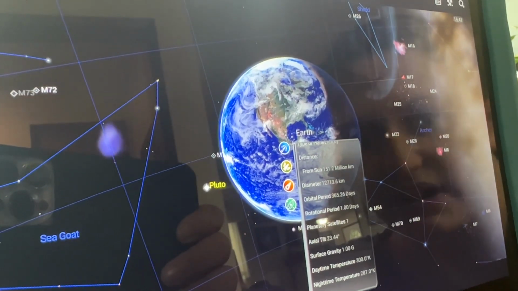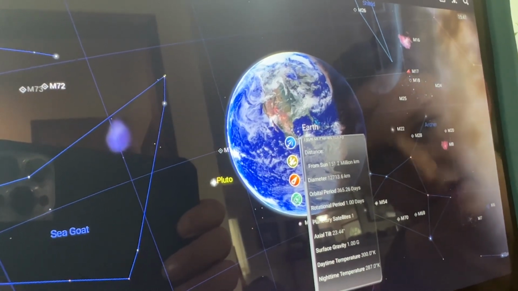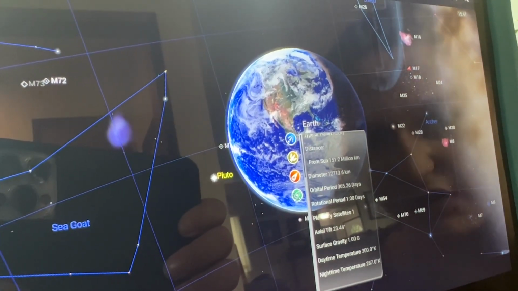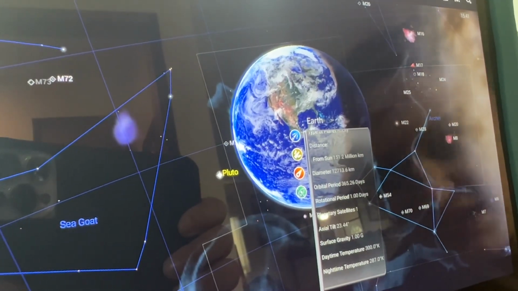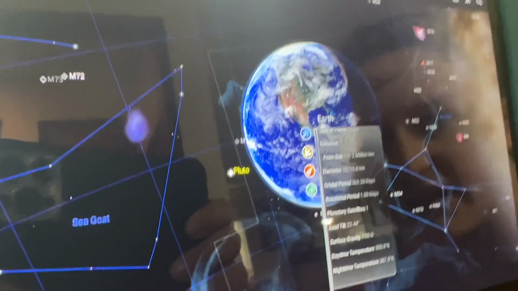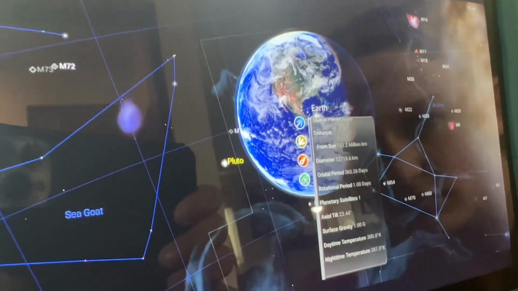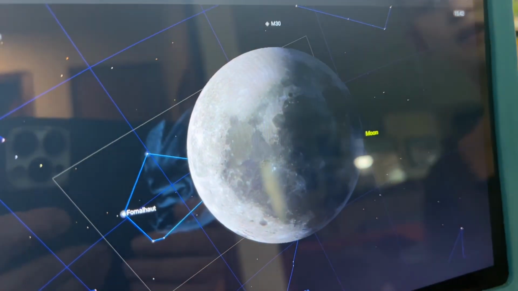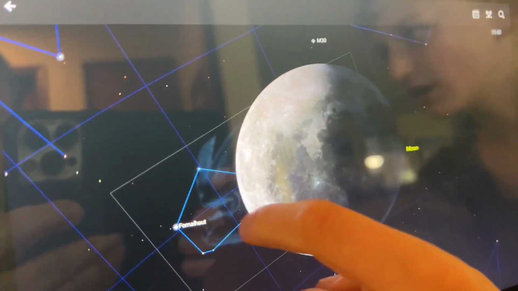The orbital period is, well, it's Earth. It's literally a year. 365.26 days. Rotational period is 1 day. Okay, we had to do a redo because Michael apparently wants to push my arm.